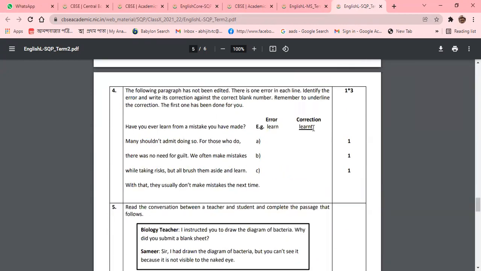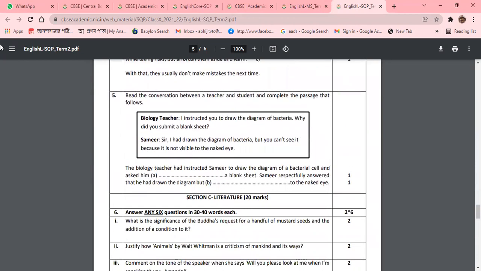3 marks will be from question number 4 and 2 marks from question number 5. So that means 5 plus 5: 5 from the writing part and 5 from the grammar. So 10 marks will be there from the writing and the grammar part, and the section is completed.